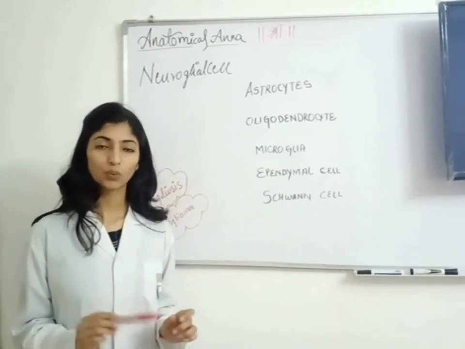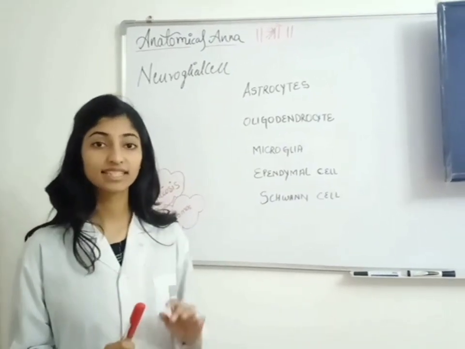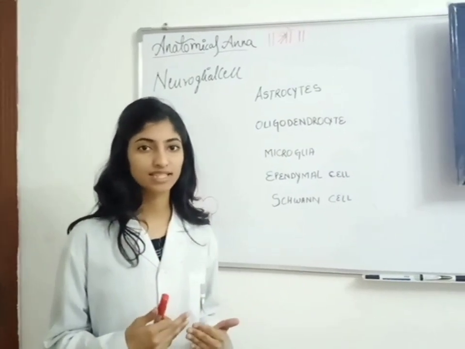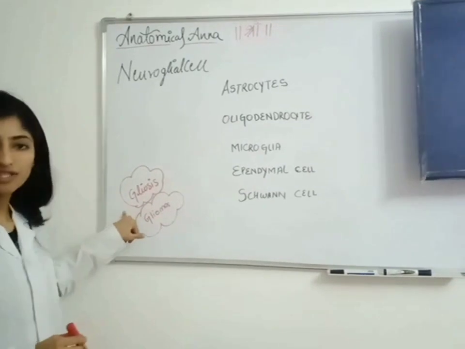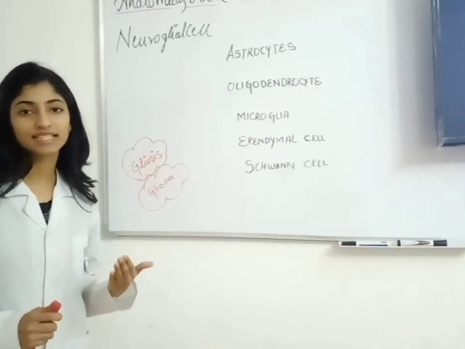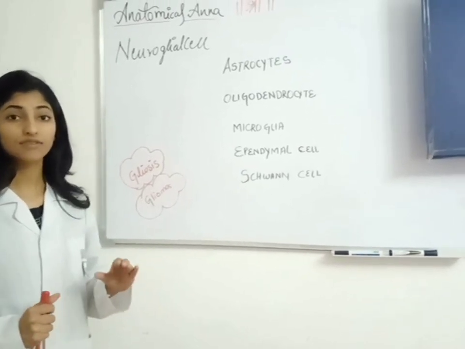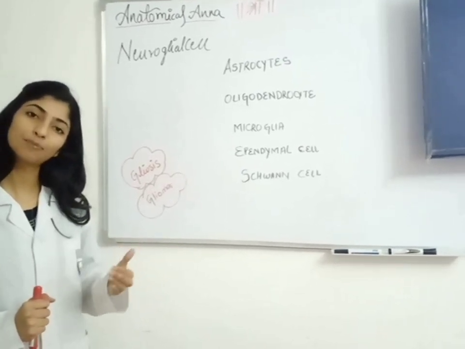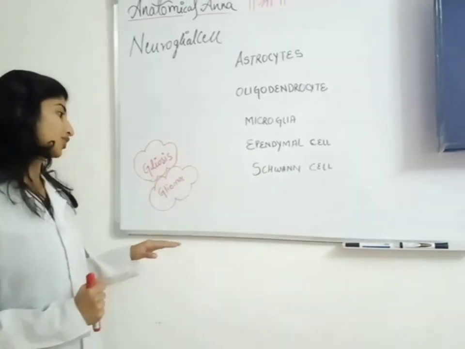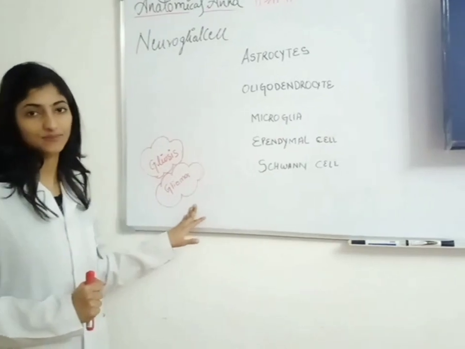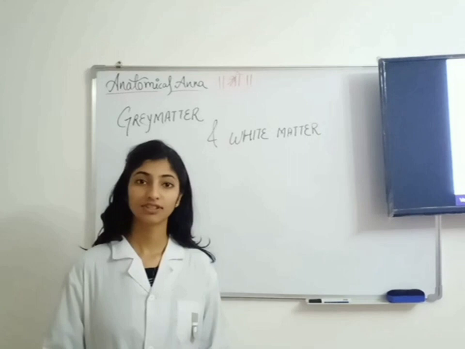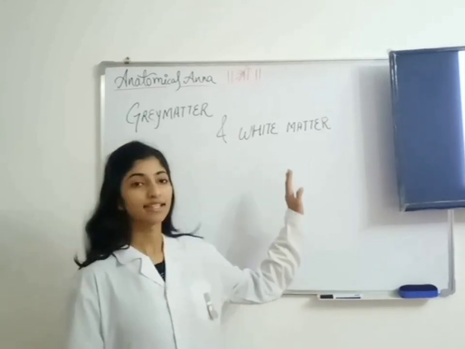Then I would like to tell you one more thing, that as we know that these cells multiply. So the rapid multiplication of the cells is known as gliosis, and it helps in healing the CNS lesions. But if these cells keep on rapid divisions, then it will lead to the formation of tumor, and it is known as gliomas.